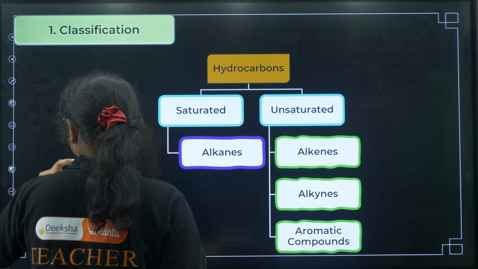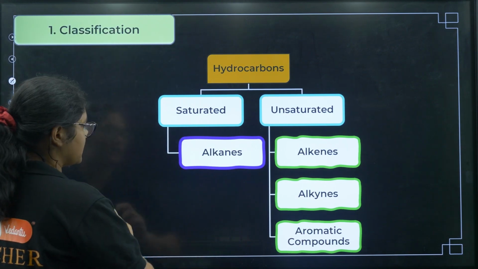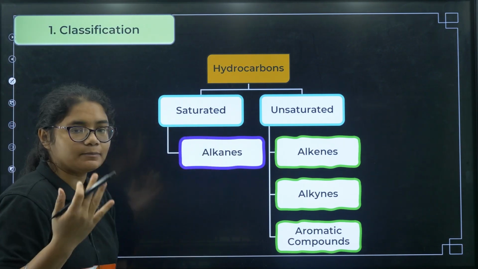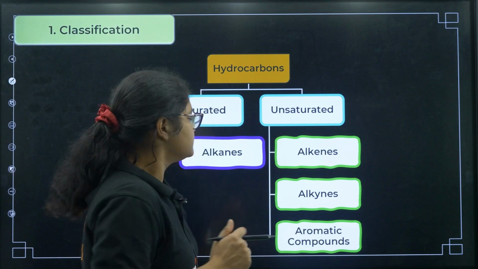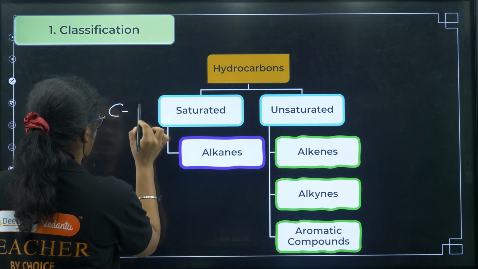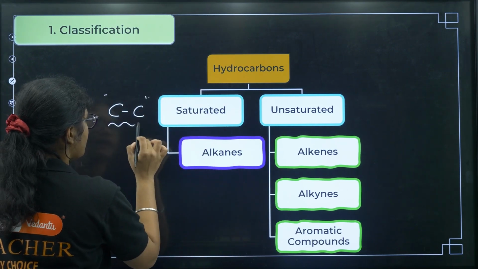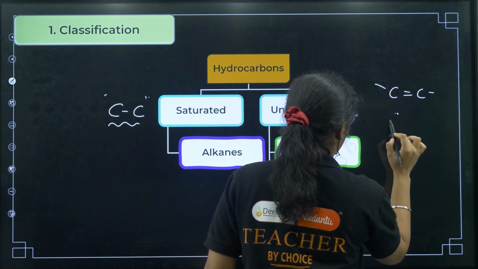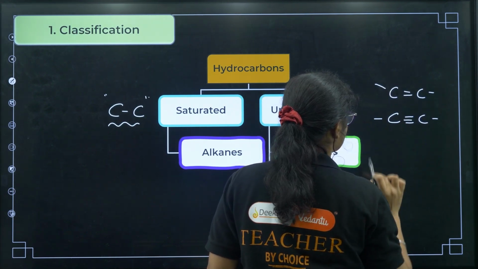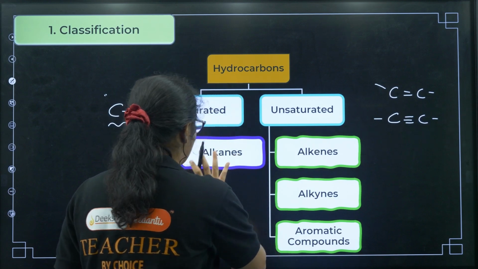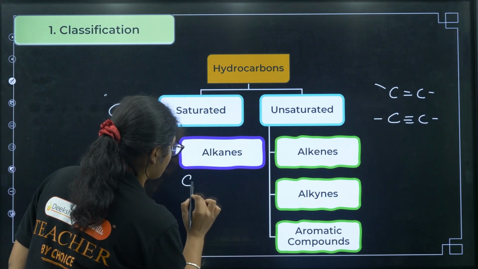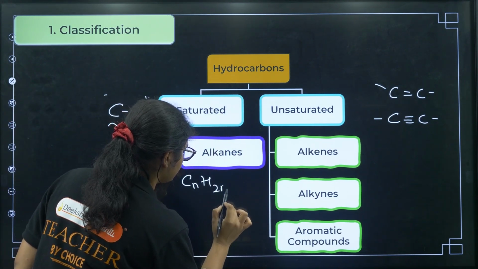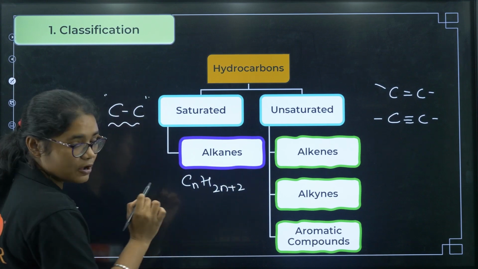Now let us discuss what is saturated and what is unsaturated. We know that carbon can form multiple bonds, right? So in saturated we have carbon-carbon single bond, and in unsaturated we have carbon-carbon double bond and carbon-carbon triple bond. Alkanes, which have carbon-carbon single bonds, have a general formula of CnH2n+2.